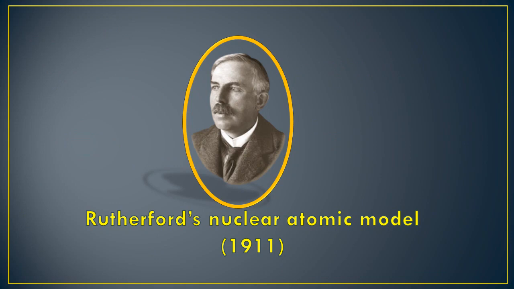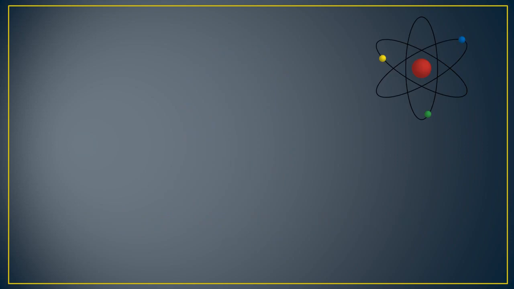Rutherford's nuclear atomic model, 1911. Students, Rutherford studied the inside of the atom by his celebrated scattering experiment and put forth the nuclear model of the atom in the year 1911.